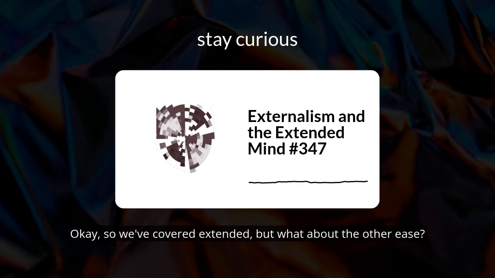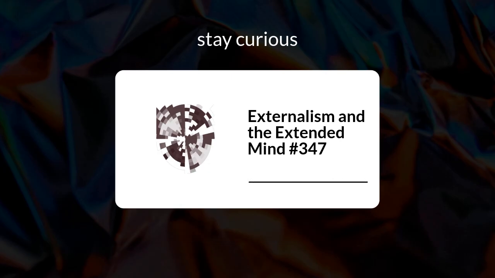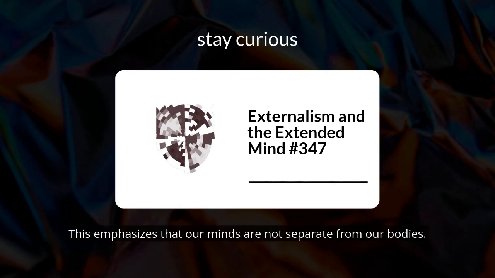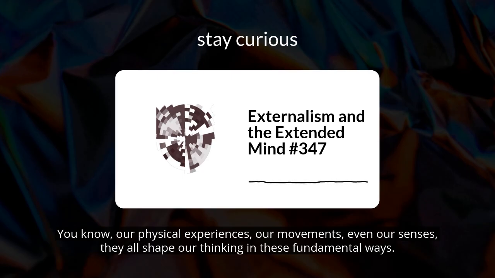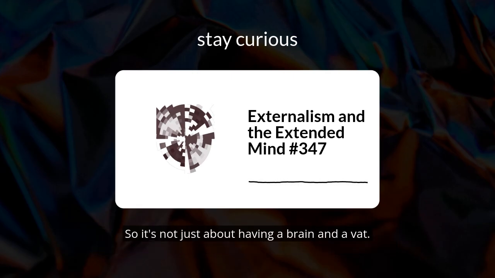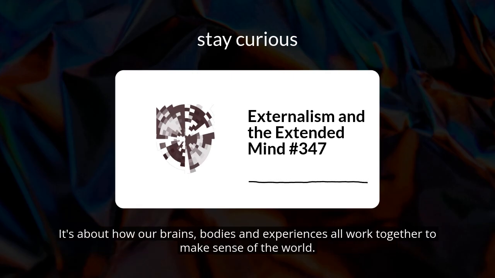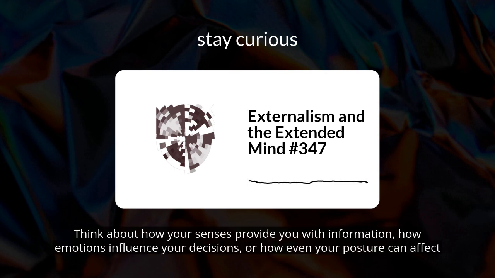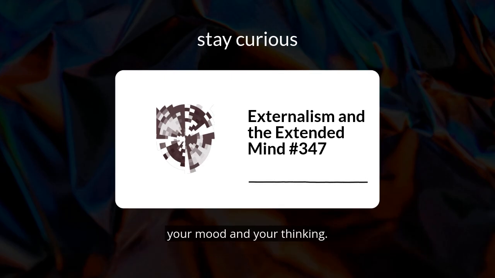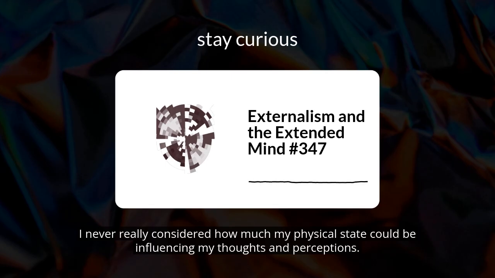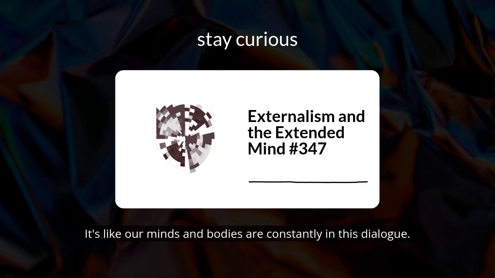Okay, so we've covered extended, but what about the other E's? Let's start with embodied. This emphasizes that our minds are not separate from our bodies. Our physical experiences, our movements, even our senses, they all shape our thinking in fundamental ways. So it's not just about having a brain in a vat. It's about how our brains, bodies, and experiences all work together to make sense of the world. Exactly. Think about how your senses provide you with information, how emotions influence your decisions, or how even your posture can affect your mood and your thinking. Wow, I never really considered how much my physical state could be influencing my thoughts and perceptions. It's like our minds and bodies are constantly in this dialogue.